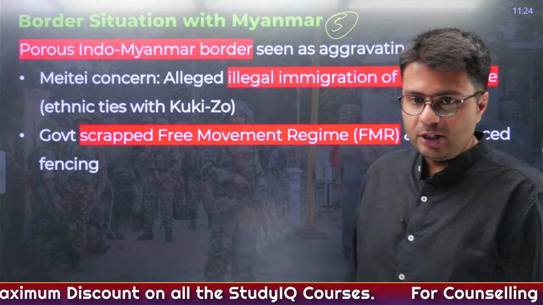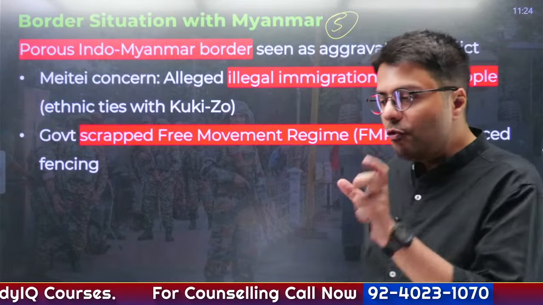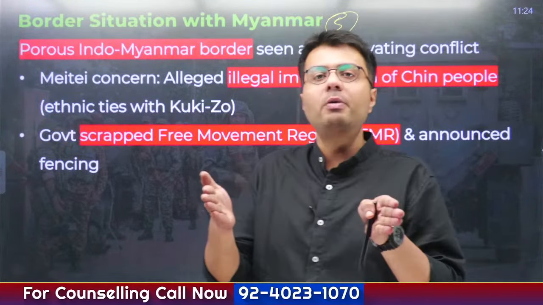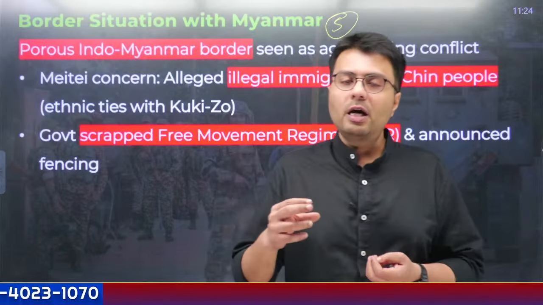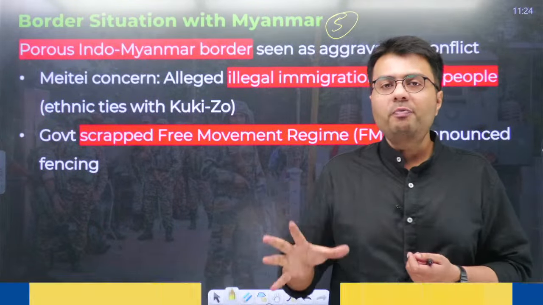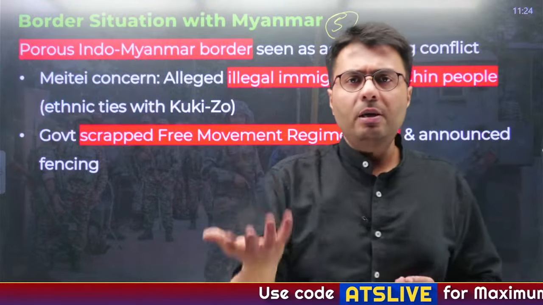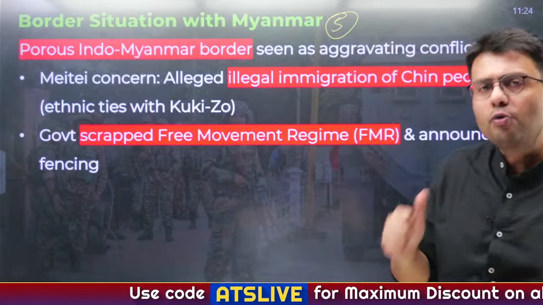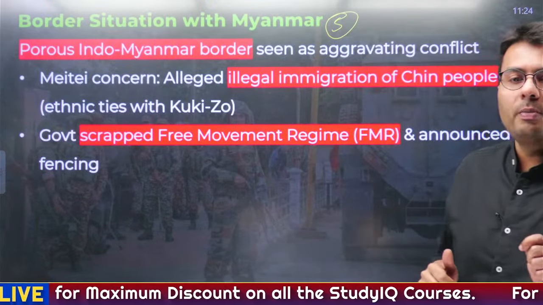Free movement regime, right? Free movement regime earlier was a regime which allowed movement of people within 16 kilometers of each other's country without a need of visa and passport. And this was done to facilitate the movement of people who have relatives living on the other side of the border, which is quite common in the northeastern region, especially among the Kuki-Zo communities. Now, what happens because of this porous Indo-Myanmar border?